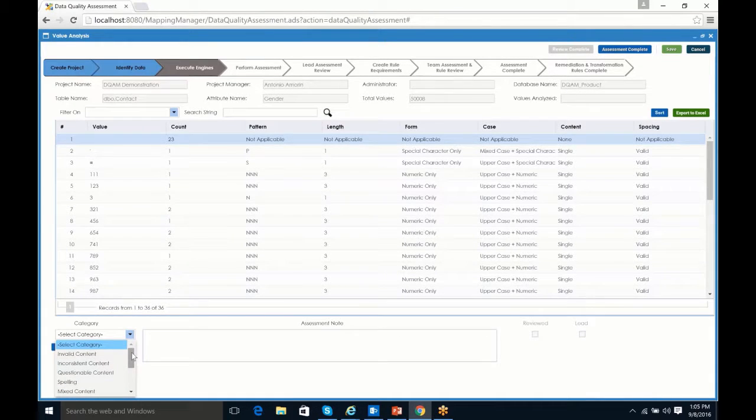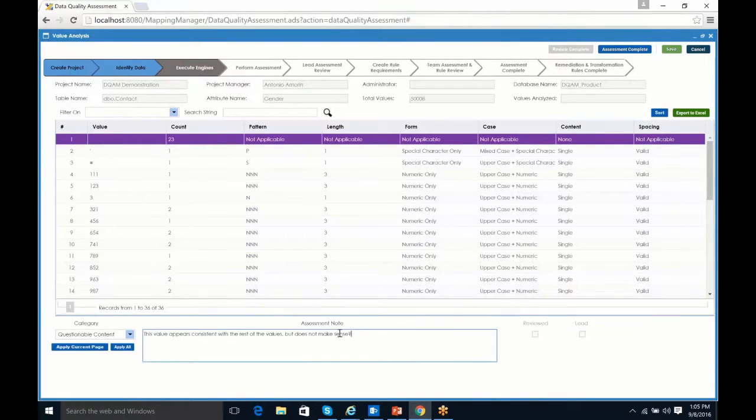In this first example, we have spaces or nulls, and that's where I'm going to ask a question. So I'm going to mark this one as questionable. And rather than use the default, I'm going to come in and just replace it.